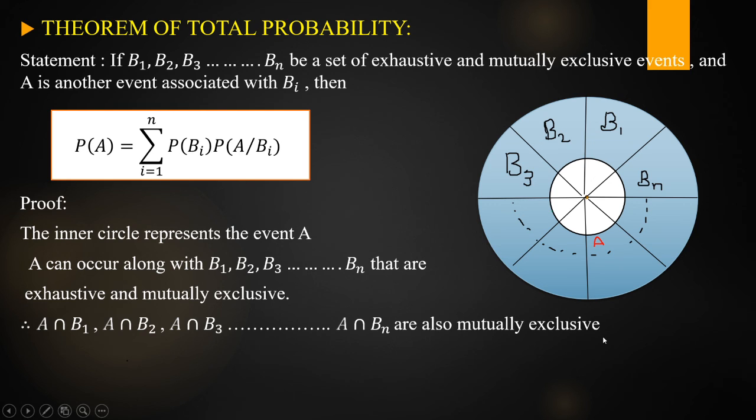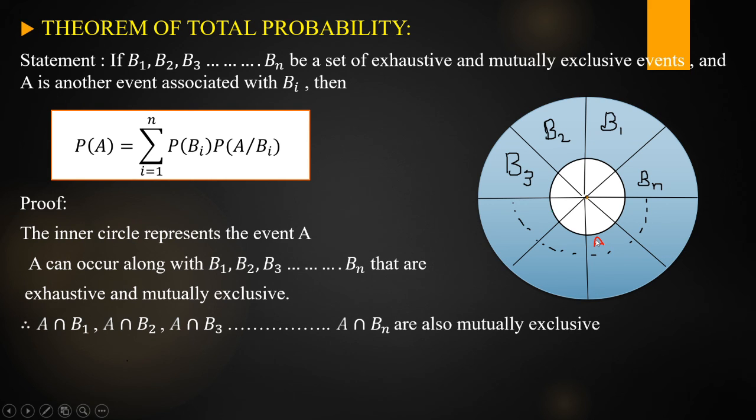Next, we have to find the P of A value. So we take A, which is this total inner circle. Now write A as the sum of all these intersection values. That means A intersection B1 union A intersection B2 union A intersection B3, and so on, union A intersection Bn. Using the mutually exclusive condition, A can be written as the union of all those intersections. After writing A, next what do we have to find?